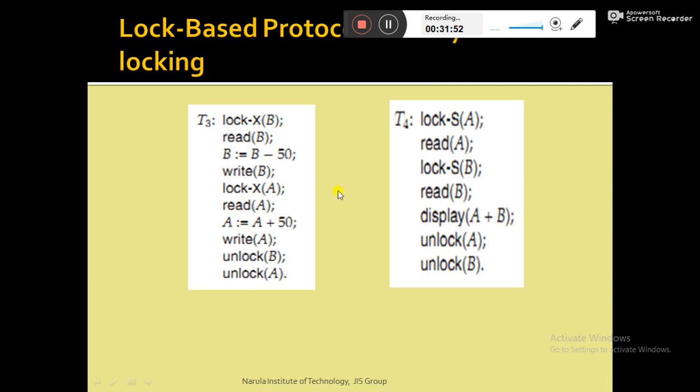That means if we execute transactions T3 and T4 with the help of any schedule, as they are maintaining the lock based protocol, and as the unlocking has been done at the very end, they will not produce an inconsistent state, but it will produce another new problem. Let's see in the next slide.